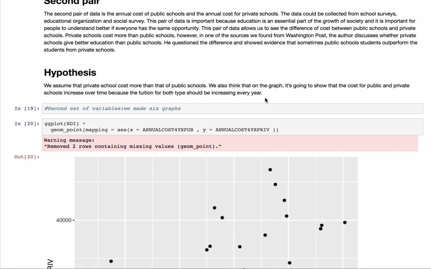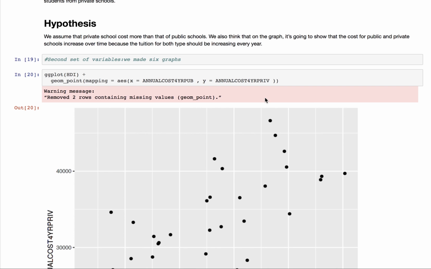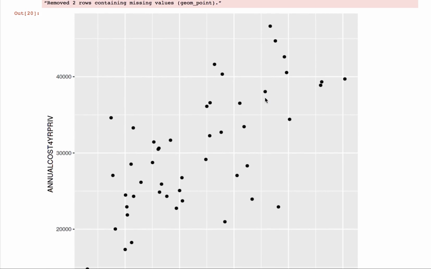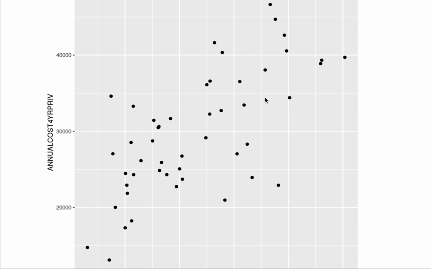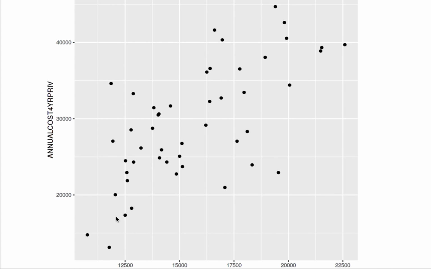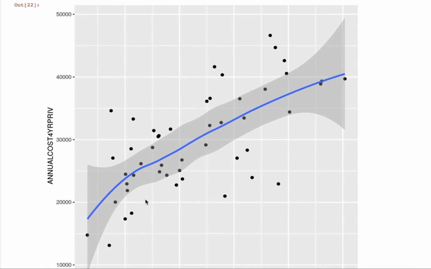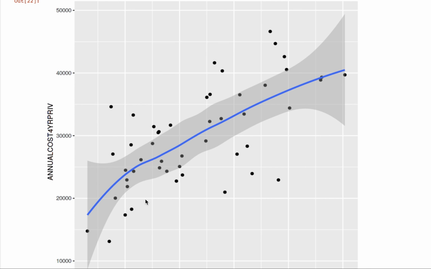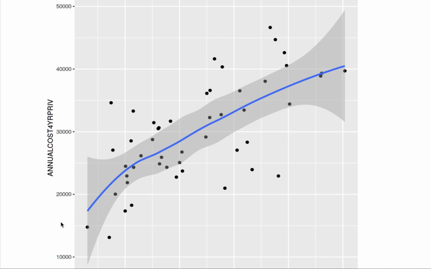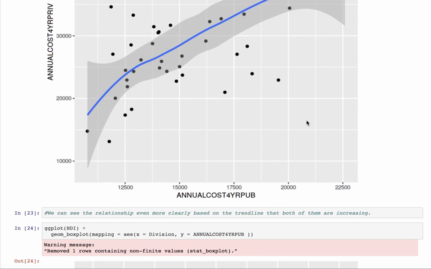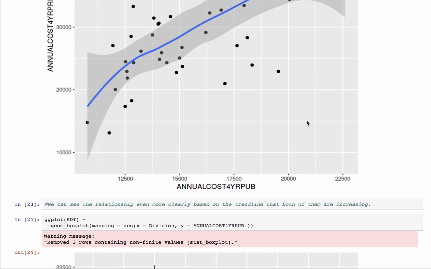So for the second pair of data, we did the annual cost for 4-year public school and 4-year private school. For the first graph, we did a scatter plot, and from the plot, we can see that all the dots are gradually going upward, and we assume that there should be a relationship. And then for the second graph, we add a trend line, and we do see that the line has a positive slope, going upward.